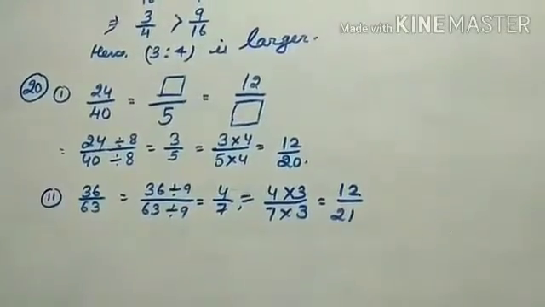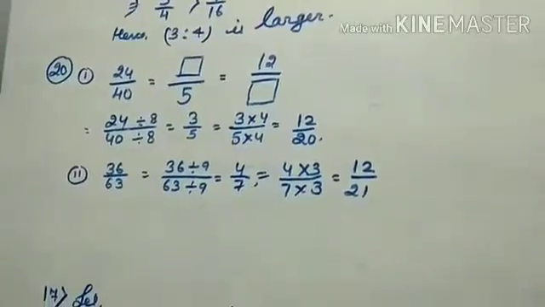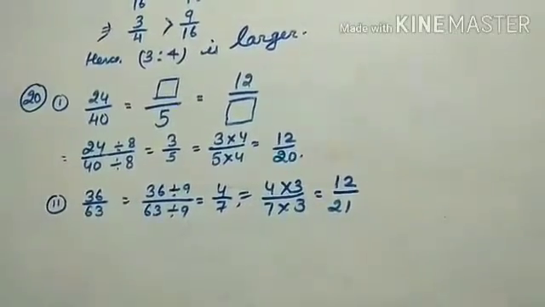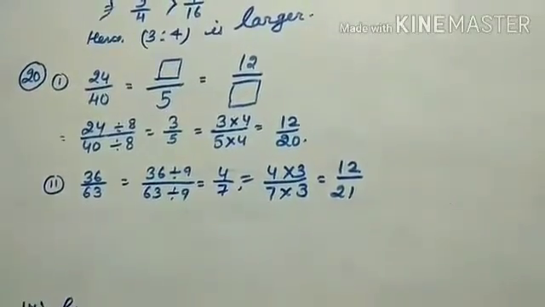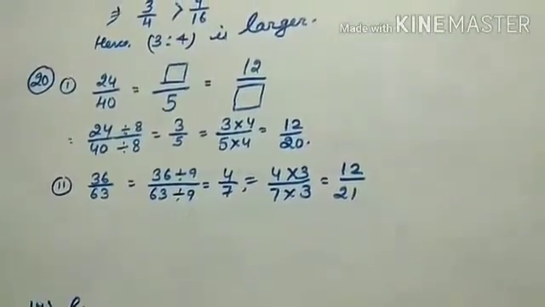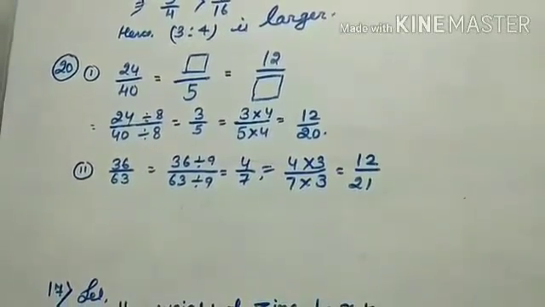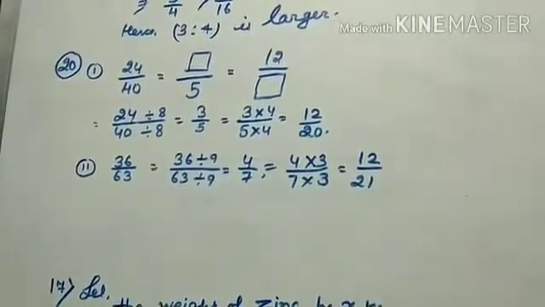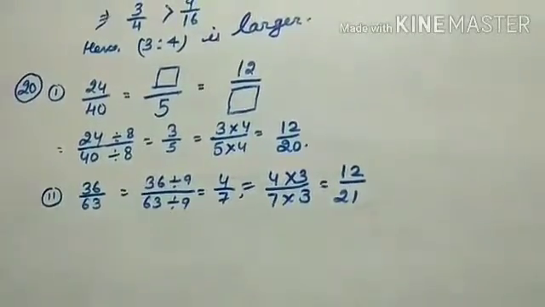Fill in the placeholder. 24 by 40 is equal to something by 5. So you have to divide 24 by 8 and 40 by 8, which is equal to 3 by 5. Again, which number do you have to multiply by? To get the numerator, 12, it is 3 into 4, and the denominator is 5 into 4, which is equal to 20.